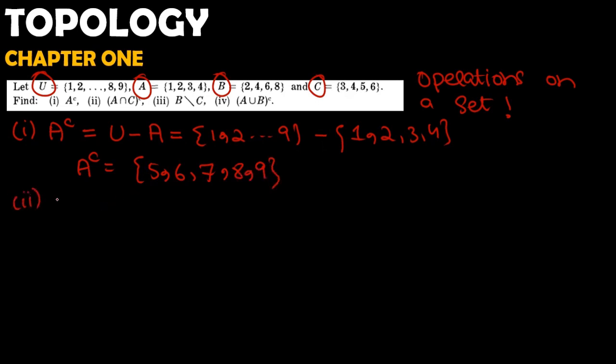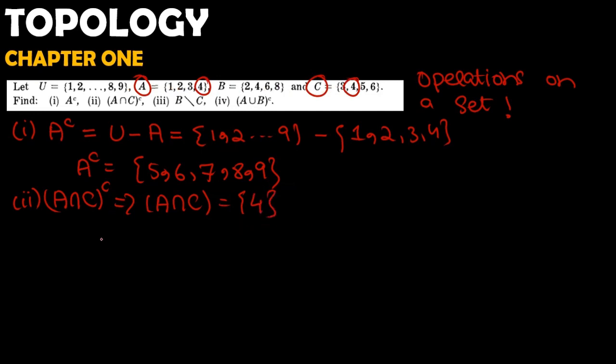The second part is to find A intersection C complement. Exactly. So firstly we find A intersection C, the common part of A and C, where this is our A set and this is our C set, {1, 2, 3, 4} and {3, 4, 5, 6}. So you can see 4 is a common element between A and C. So this is our A intersection C, and the complement will be exactly, also 3 is common. Sorry, I forgot that 3 is also common. I'm sorry.